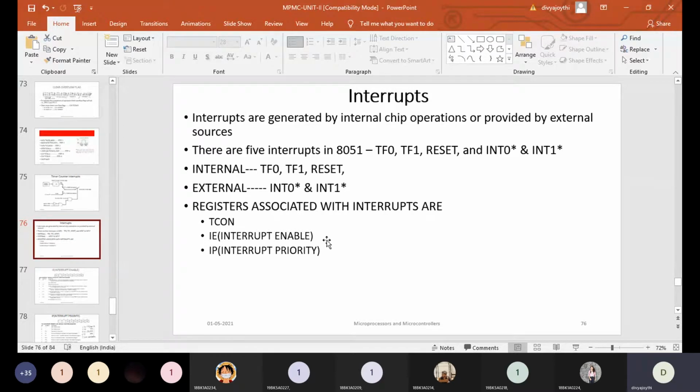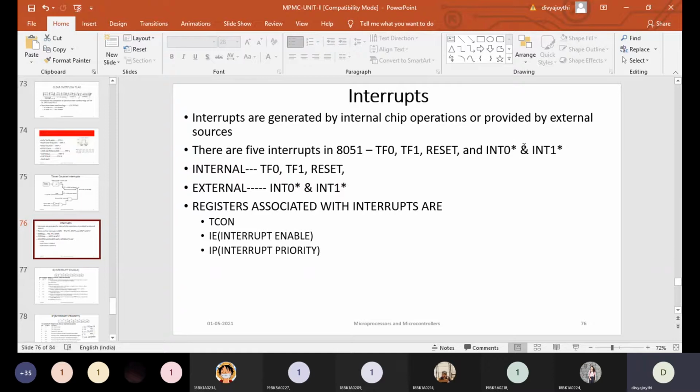You all know what an interrupt is. Interrupting is nothing but generating an unwanted signal to a controller. And the 8051 has totally 5 interrupts, out of which 3 are internal interrupts and 2 are external interrupts. If you remember, INT0 bar and INT1 bar are pins of the 8051.